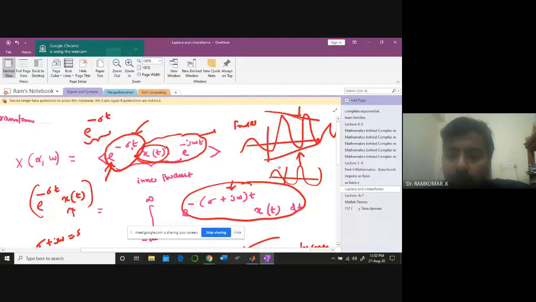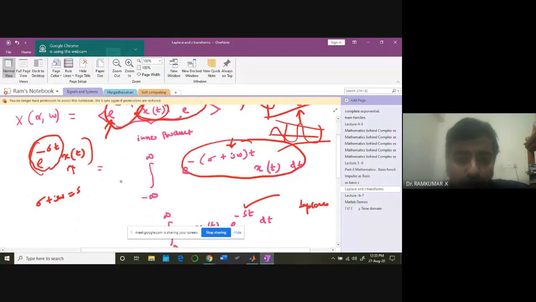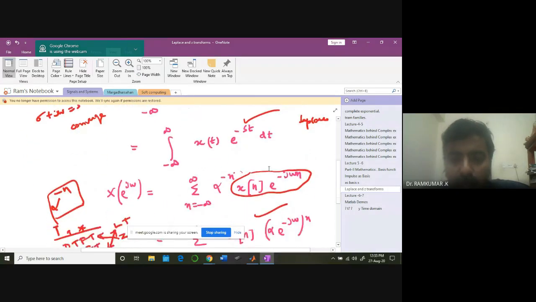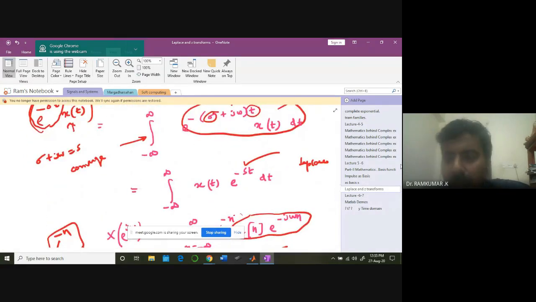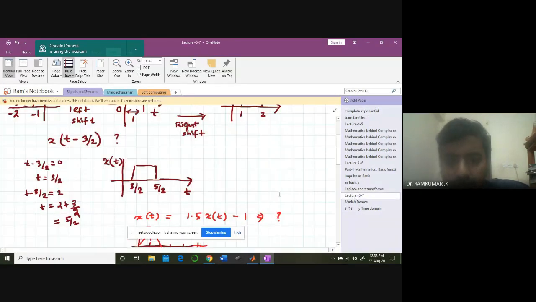If the signal is going unbounded, my integration will not converge. So for convergence purposes, we are clipping it by including this e power minus alpha t. That's what we did in the last class. Try to think about all this. We'll come back again.